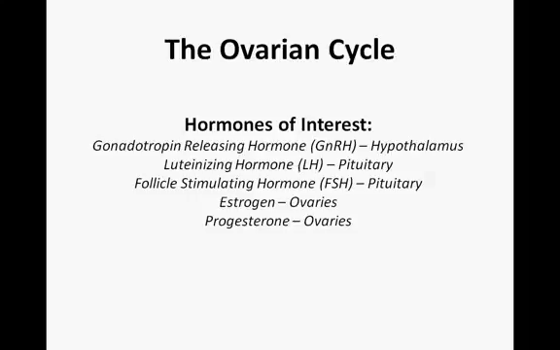Through these cycles, we will follow the activity of 5 hormones: gonadotropin-releasing hormone, GnRH, from the hypothalamus, luteinizing hormone, LH, and follicle-stimulating hormone, FSH, from the pituitary, and estrogen and progesterone from the ovaries.